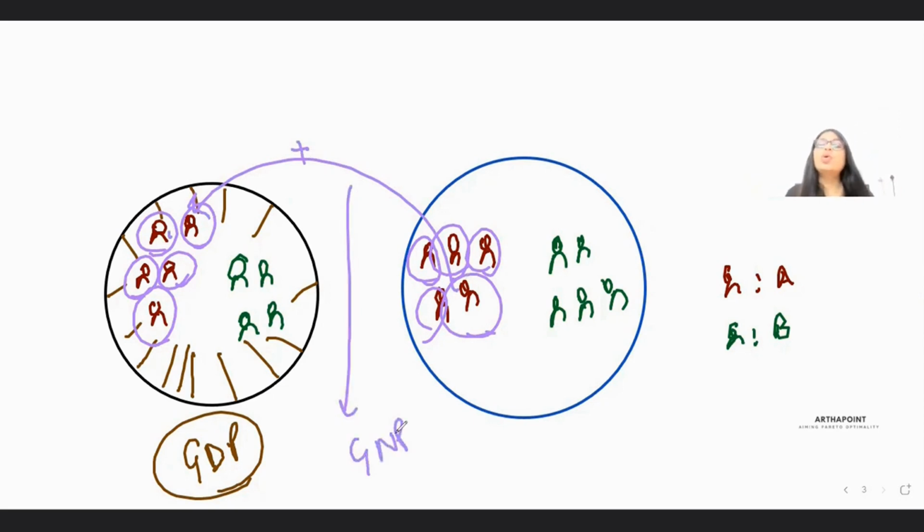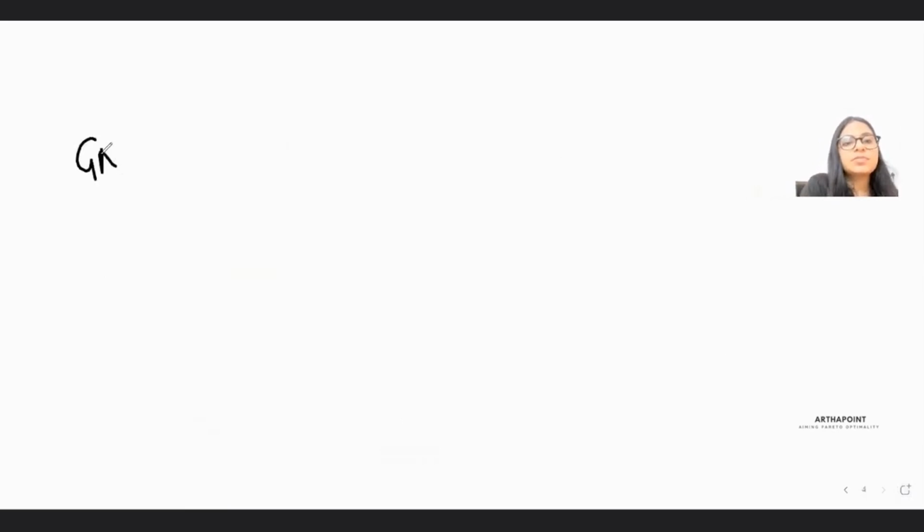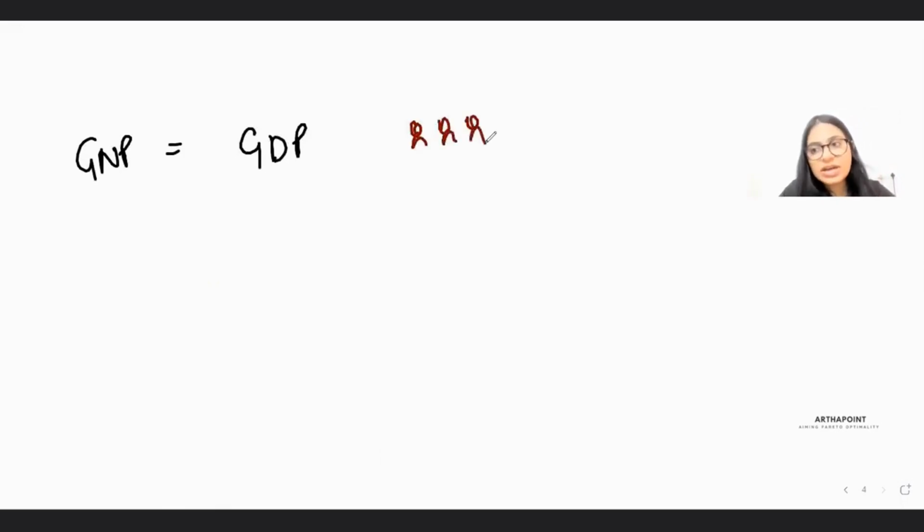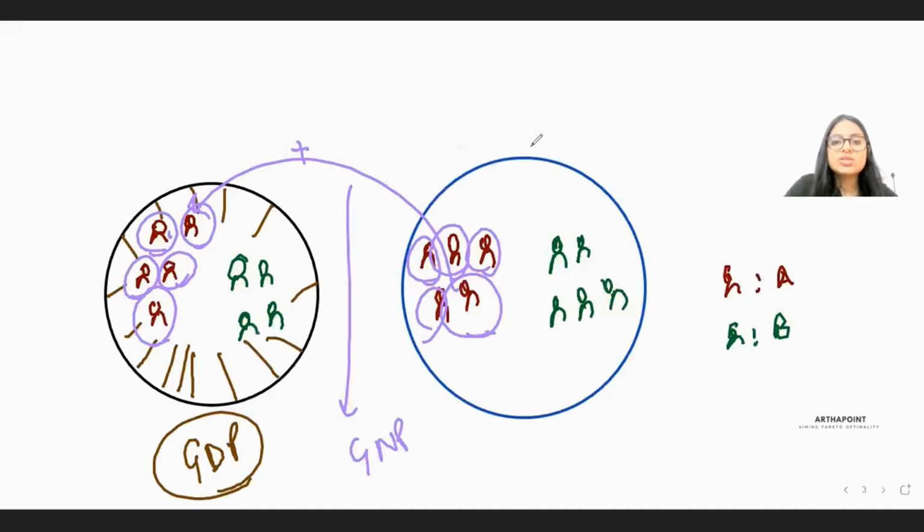So, if I have to go from a concept of GDP to a concept of GNP, supposedly when somebody has given GDP to me, GDP would have the output of these people who are within the country and residents of my country, and the output of the people who are not the residents of my country, but they're producing within my country. All of these people are producing within the domestic frontiers of my country. But for GNP, I don't want these people. I don't want to add the output of these people.